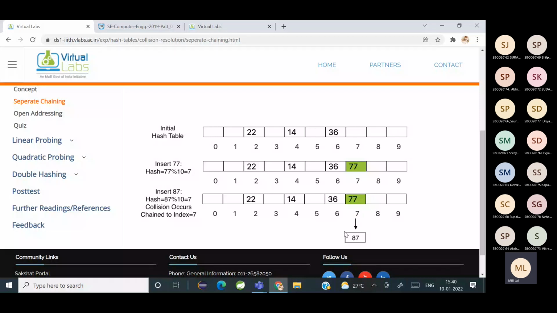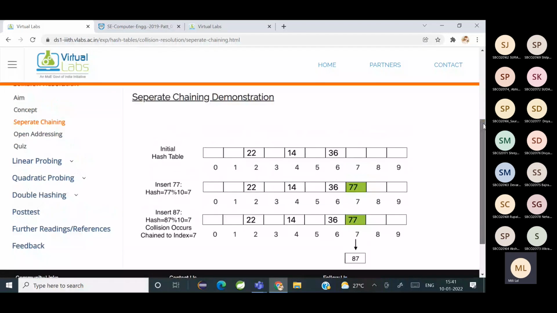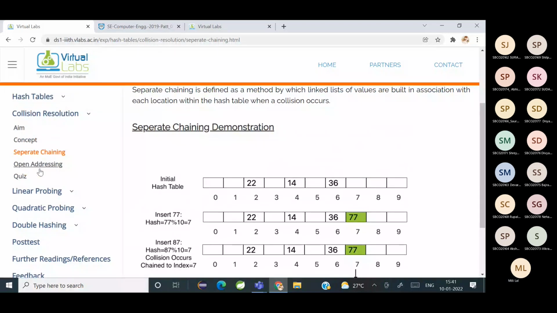So now you want to insert 87. From 77, you will put a pointer to the node 87. So it will be chained. It will look like a chain. ठीक है? Yes, ma'am. Okay, that's how it is done. An example is not given here.